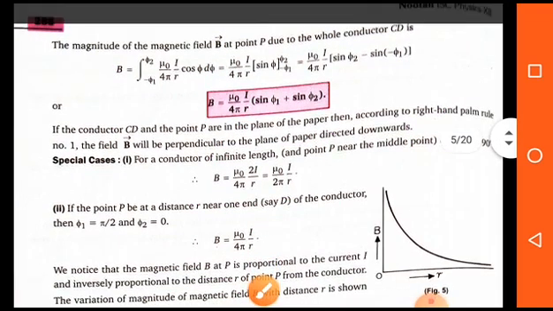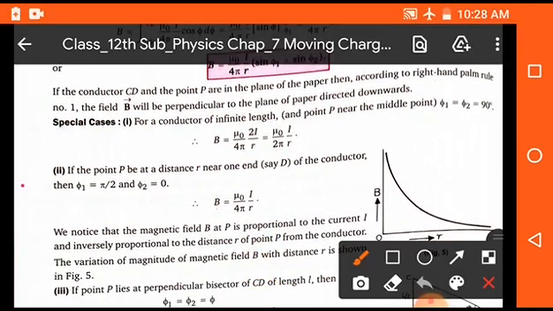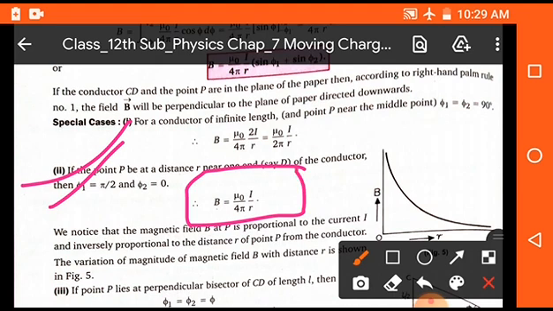Now students, case number 2 is if the point P is at a distance small r near one end. In this case, phi 1 is equal to 90 degrees, but phi 2 will be 0. And in this case, the magnetic field will be B is equal to mu naught upon 4 pi, I upon r. Okay students?